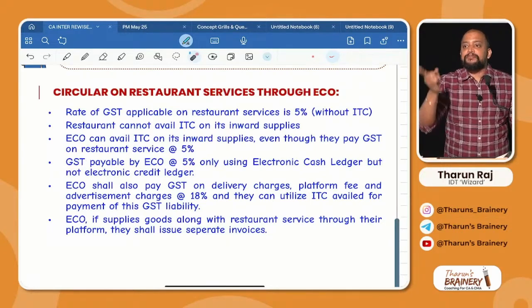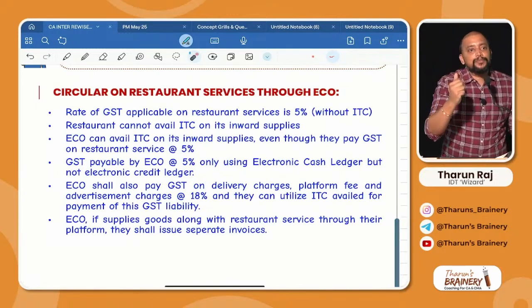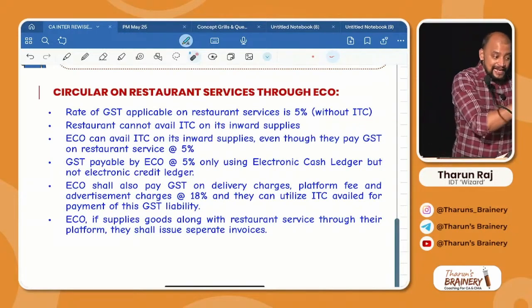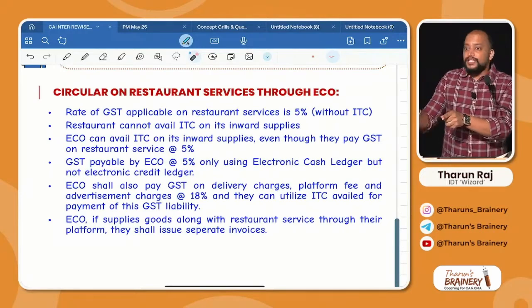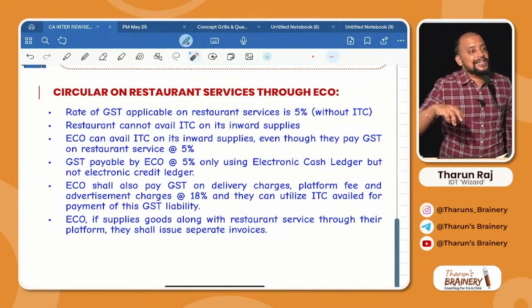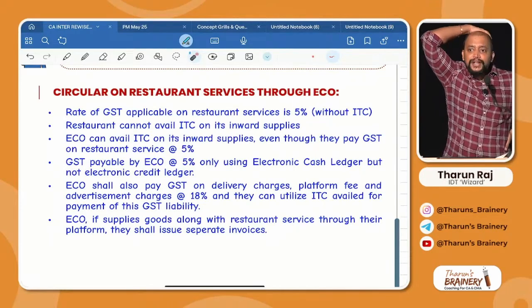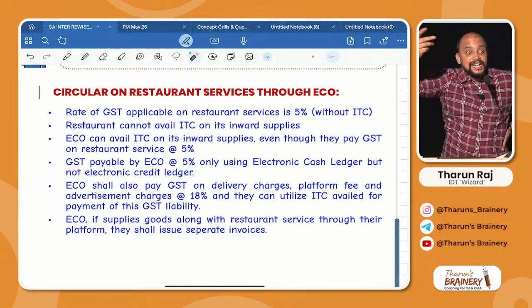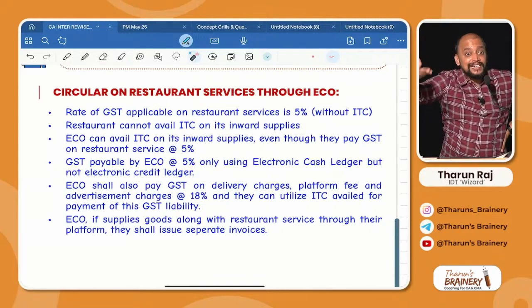Restaurant, if they pay 5%, can they use input tax credit? No, because they don't have input tax credit, correct? Then if Zomato pays also, they cannot use ITC, they have to pay by cash. Then what can they do with the ITC? They will have other transactions. What are those other transactions?